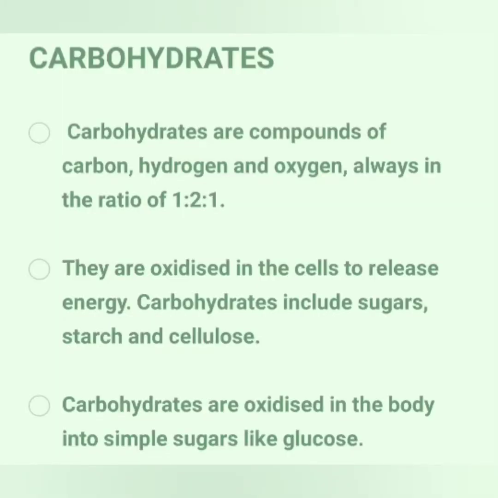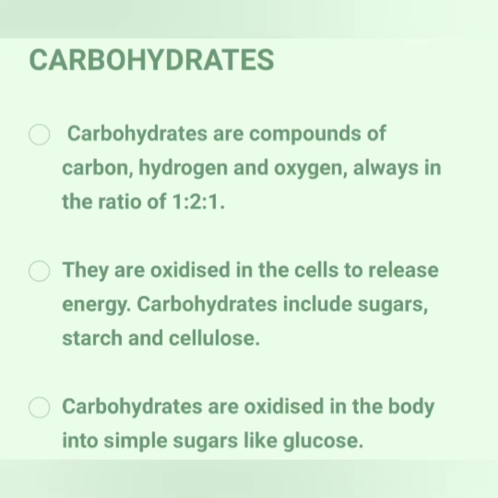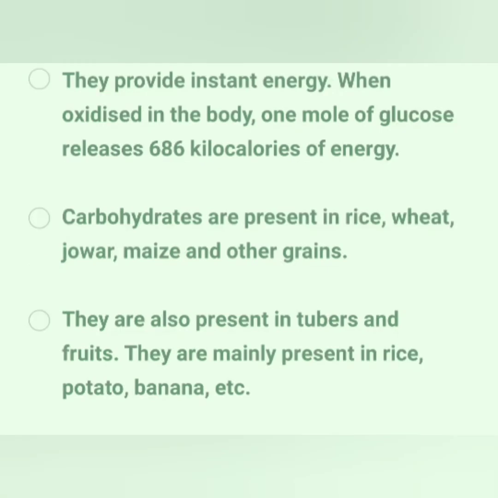Carbohydrates are compounds of carbon, hydrogen and oxygen that are always present in the ratio of 1:2:1. They are oxidized in the cells to release energy. Carbohydrates include sugar, starch, cellulose, etc. Carbohydrates provide instant energy and are present in rice, wheat, maize and other grains.